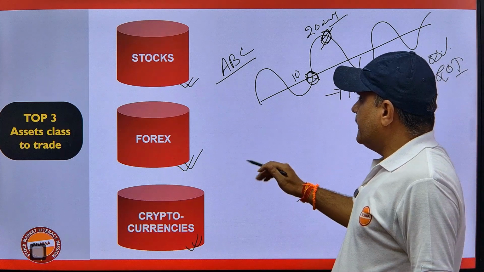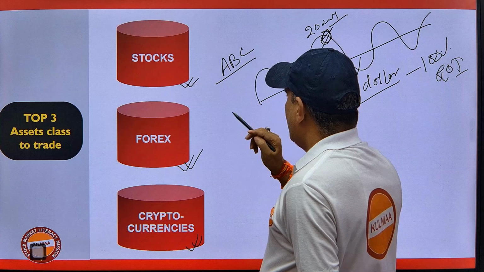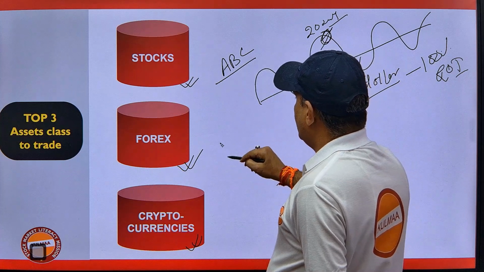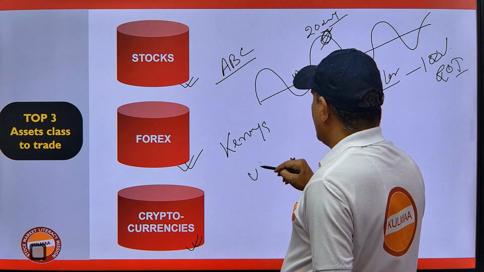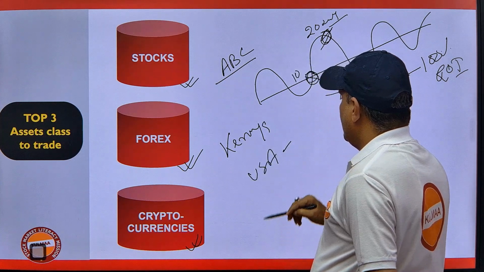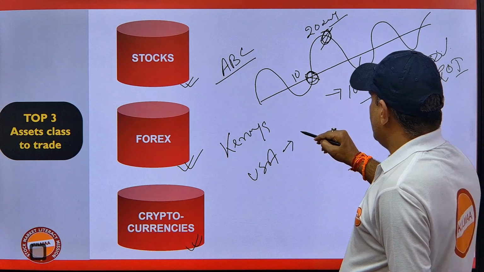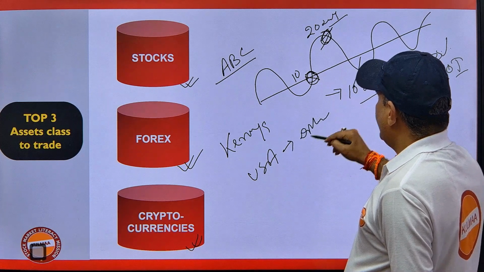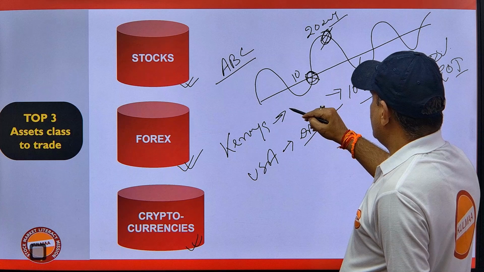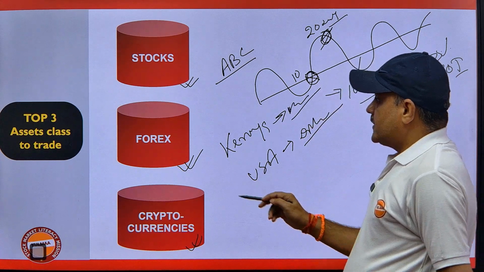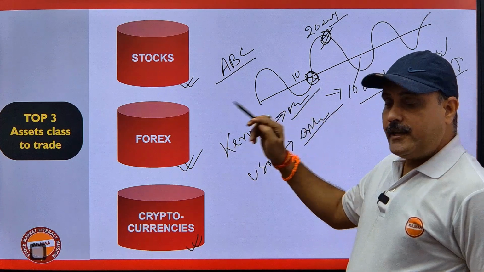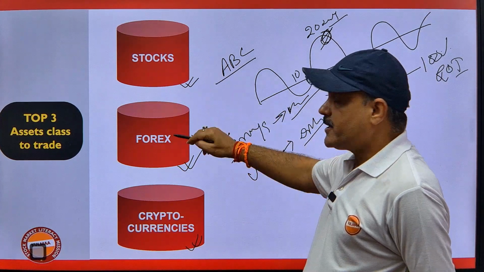Similarly, there is forex. Forex means, if there are two countries, like one country is Kenya and one country is USA. The USA's currency is the US dollar, and Kenya's currency is the Kenyan currency. Then we can open our account at any forex broker. This is different from the stock market.